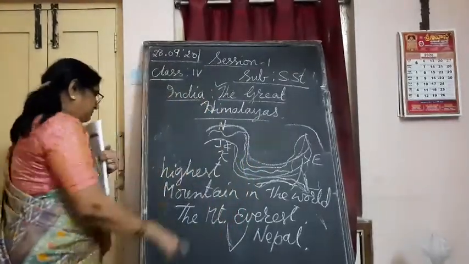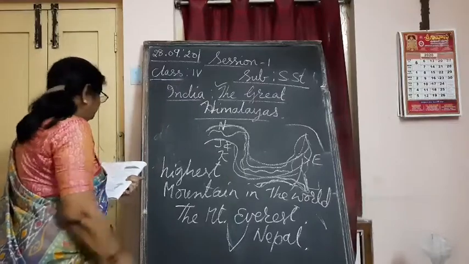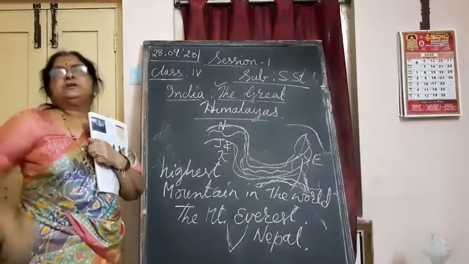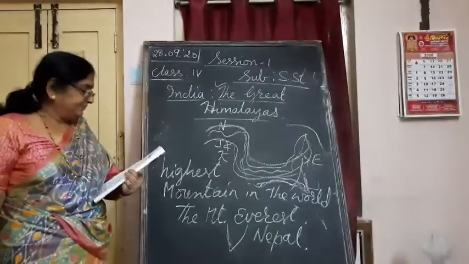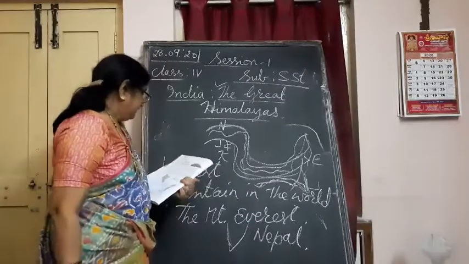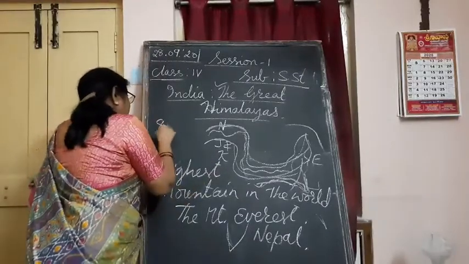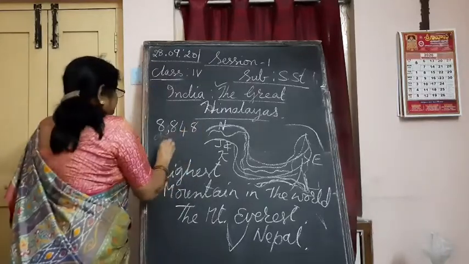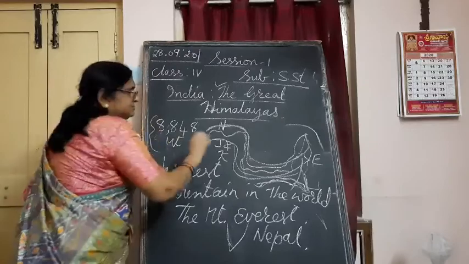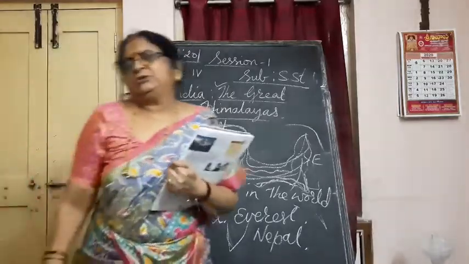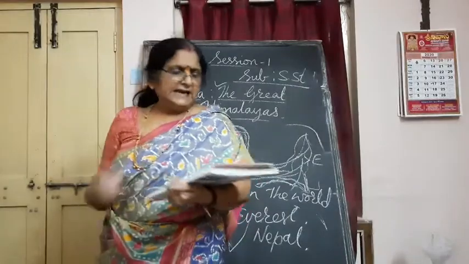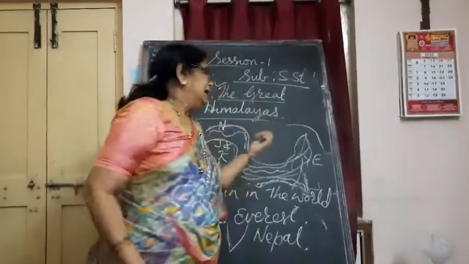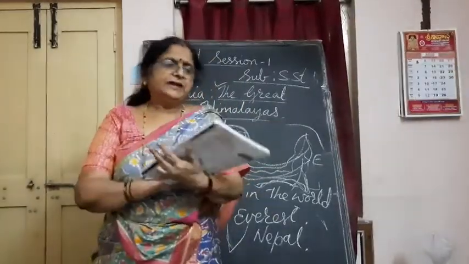called Mount Everest. And you know, its height from the sea level is about 9,000 meters. 9,000 meters high. Or I can say 8,848 meters. Means, is it not near to 9,000? So it is more than this. No other mountains are as high as Himalayan mountains. It is located in the Himalayan mountains and it is in the country of Nepal.